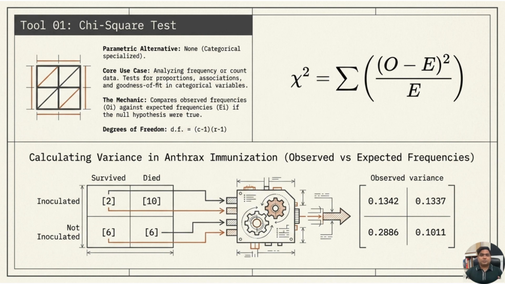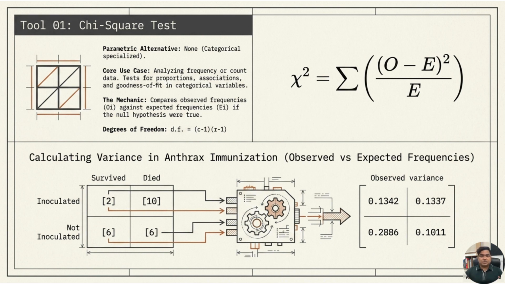The degree of freedom is also important. For a contingency table, the degree of freedom is number of columns minus 1 multiplied by number of rows minus 1. Verbally, degree of freedom equals open bracket C minus 1 close bracket multiplied by open bracket R minus 1 close bracket.